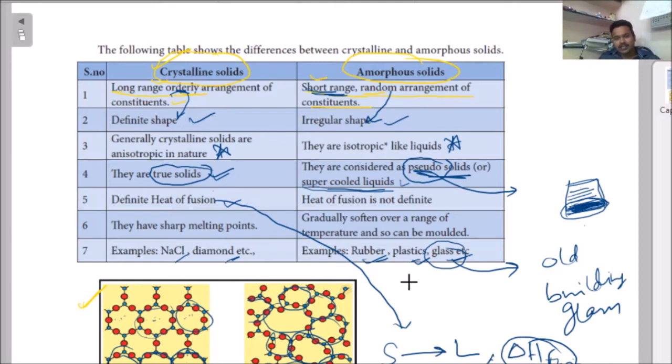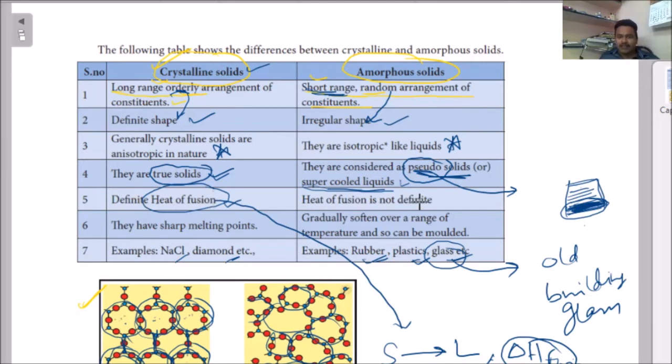So for crystalline solids, there is a definite heat of fusion. Why definite heat of fusion? They are arranged orderly. There is a proper order. Whenever proper order is there, to break this order, a proper, fixed amount of energy is required. That is why this is a definite heat of fusion.